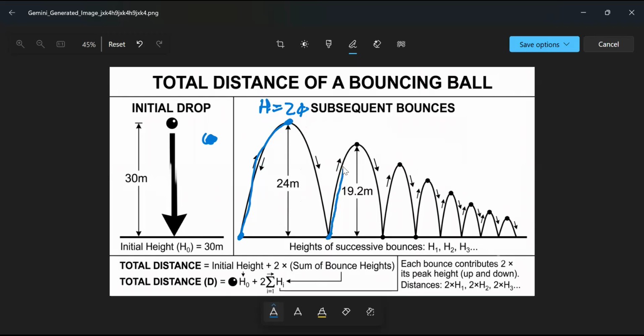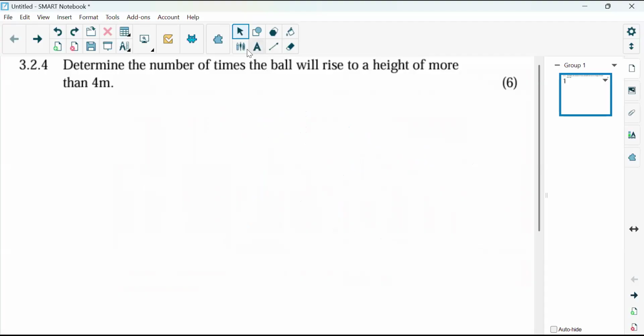So basically here they're saying, when is the ball going to reach a height of 4 meters? That's what we are looking for. In other words, Tn is given as 4. But remember, guys, we're going to conclude at the end when it's more than 4 meters. For now, let's just focus on when the height is going to be 4. So Tn is going to be equal to 4. We want to know when the ball is going to reach a height of 4 meters, in other words, after how long. So we're going to look for n.